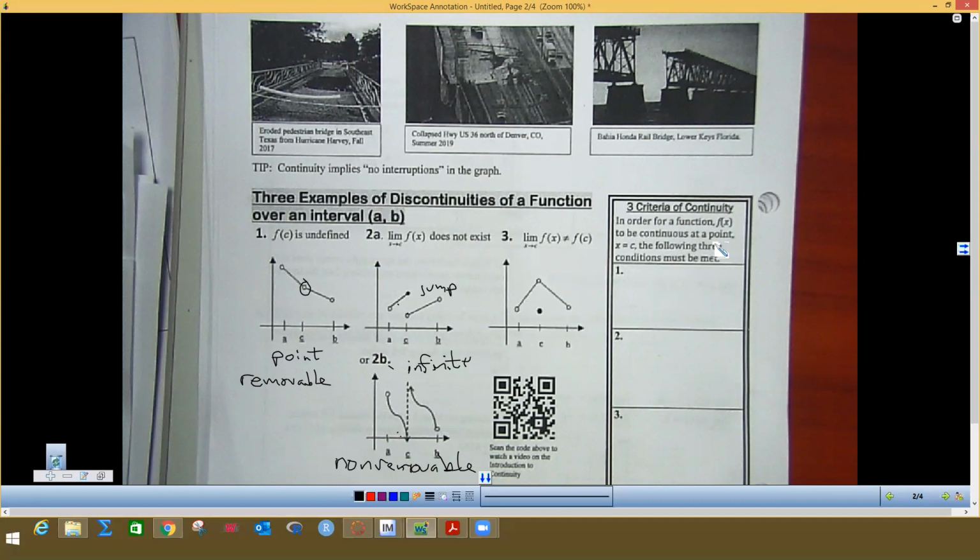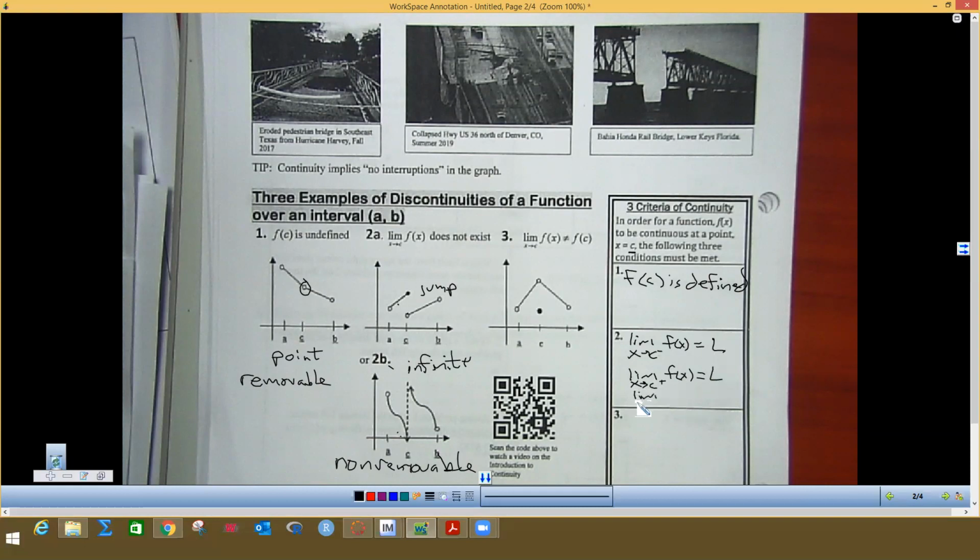So maybe where I should have started was there's three things that have to be true for a function to be continuous at a certain place. And in this case, we're talking about a c value. And that first thing is that f of c is defined. In other words, there is a point there, and you're going to tell what the point is when you do this. On the second step, you are going to need to do the limit as x approaches c from the left of the function. And that's going to equal some limit. And then you have to do the limit as x approaches c from the right of the point c. And these two things have to be equal.